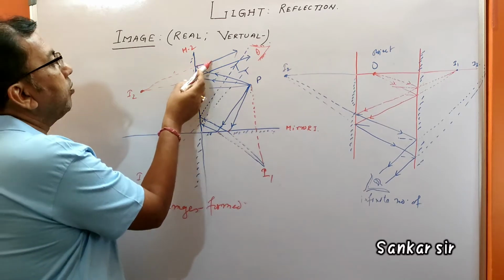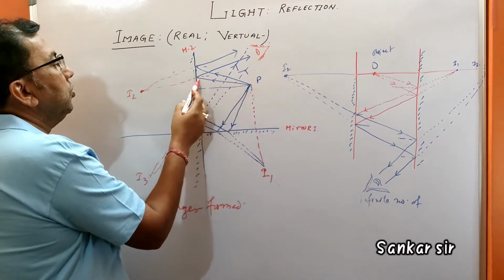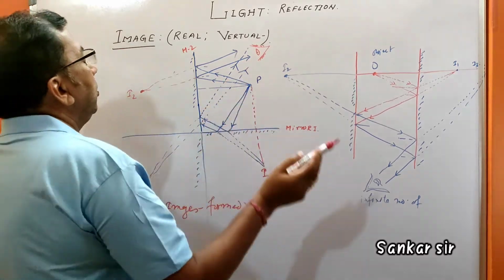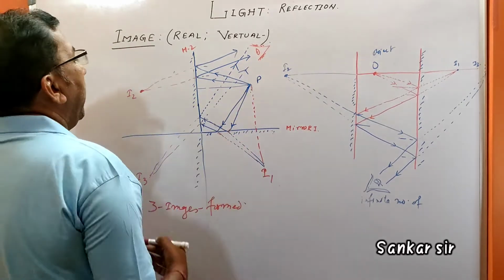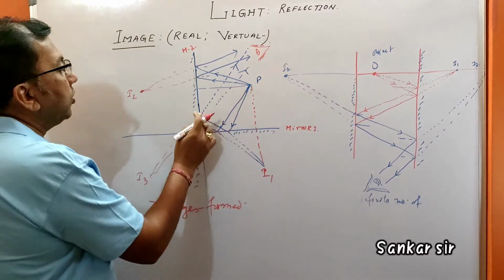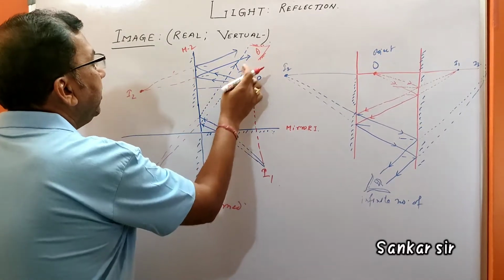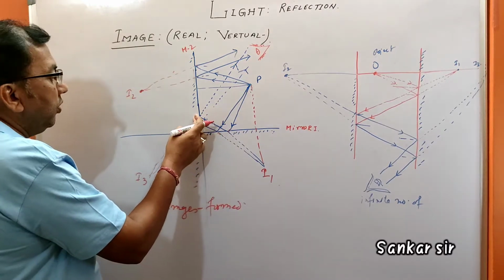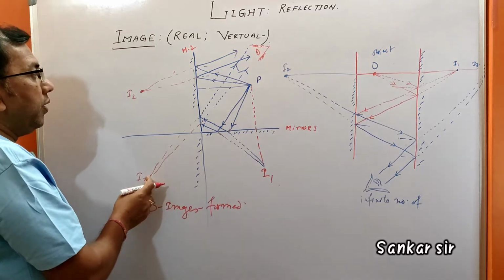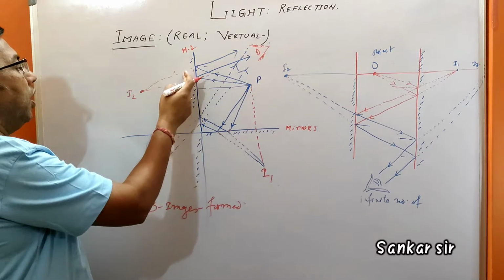It gets reflected back. This also gets reflected back, following the law of reflection. If you trace these back, they appear to meet out here.